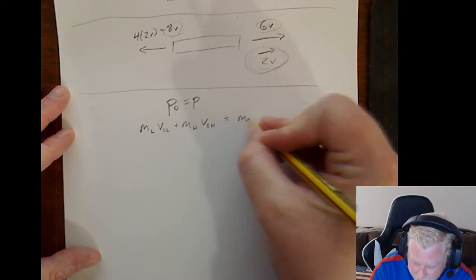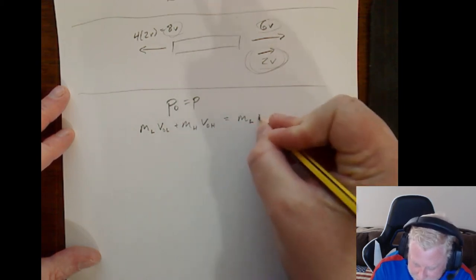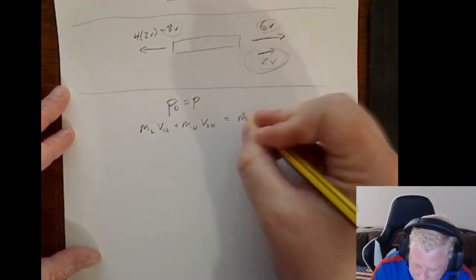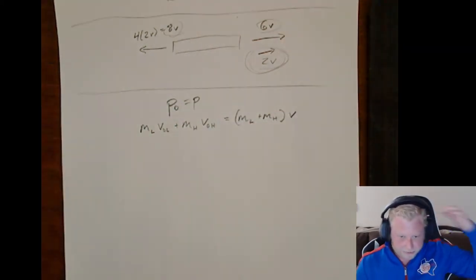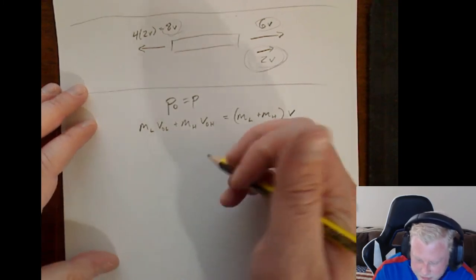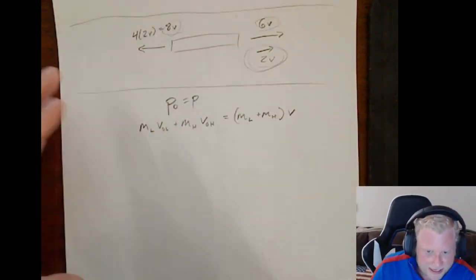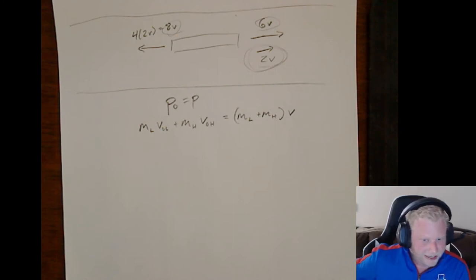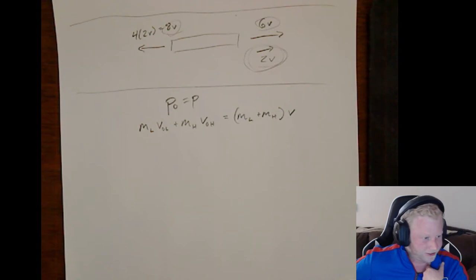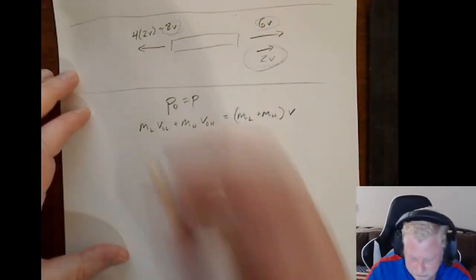And we know that they couple together and travel at a single speed. Again, they give us no indication of which one is rolling in the positive direction, which one is rolling in the negative, so I'm just going to make the lighter one moving in the positive just because, why not?